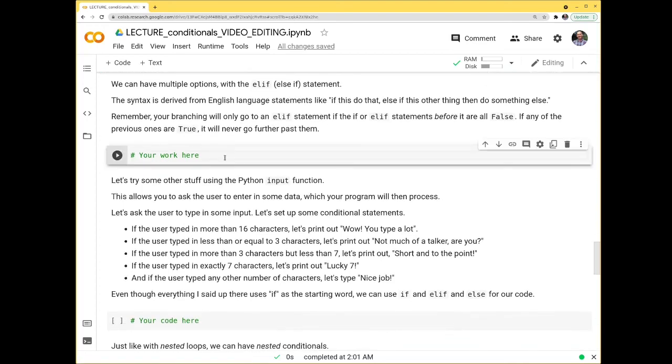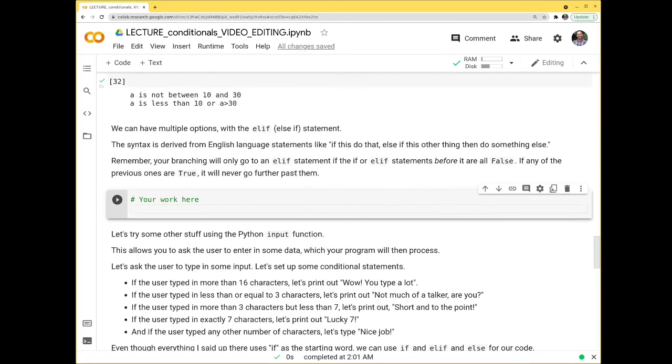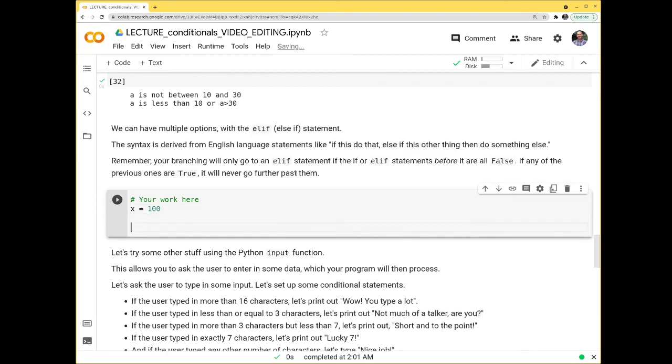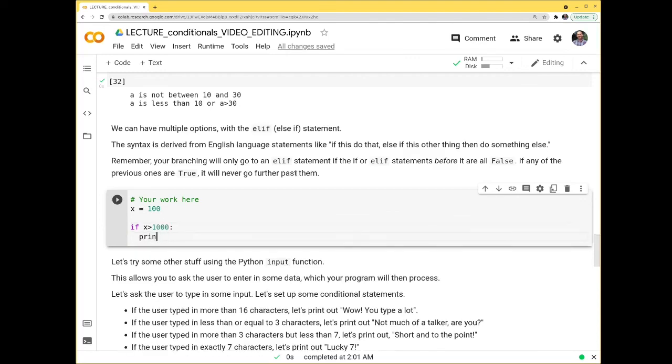So let's see what we mean by that. Let's do some elif statements here. Let's suppose that x is equal to 100. We'll do some tests with that. So if x is greater than, let's say, 1,000, we will print "x is a really big number."